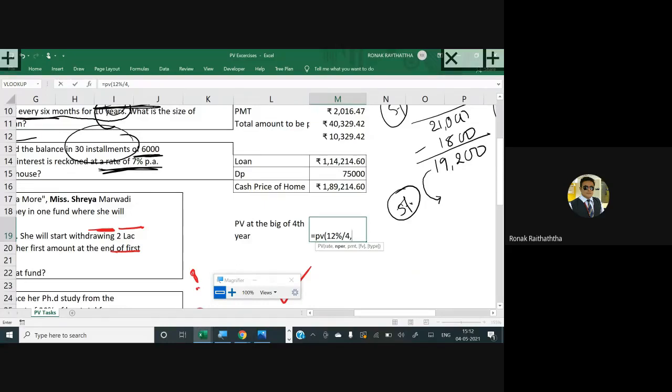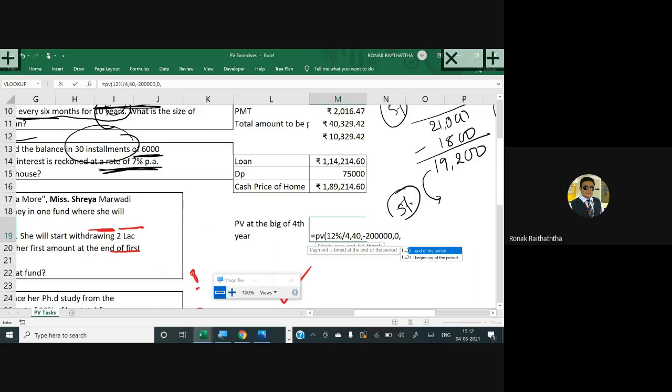See, from the beginning of the 4th year, she will withdraw for 10 years. So 10 years, in each year you would have the 4 quarters. So 10 years are multiplied by 4. So you would get 40 number of periods over there. Because right now we are finding the present value at the beginning of the 4th year, right? Comma, PMT, how much she will withdraw? 2 lakhs rupees, sir. So writing 2 lakhs over there. Comma, FV is not there, putting 0.